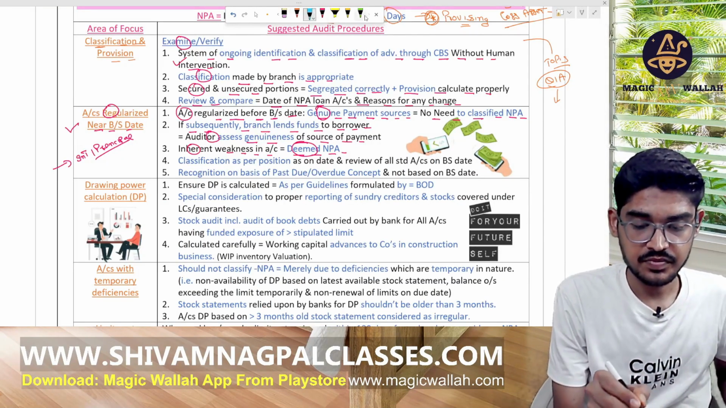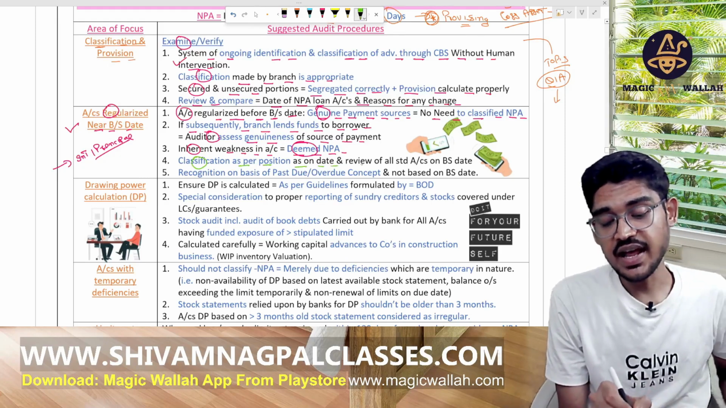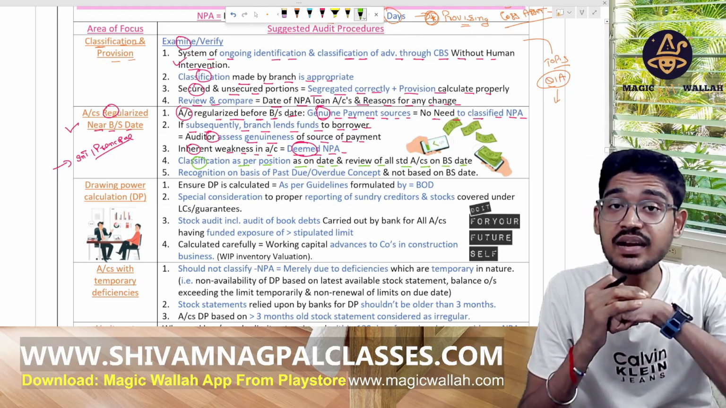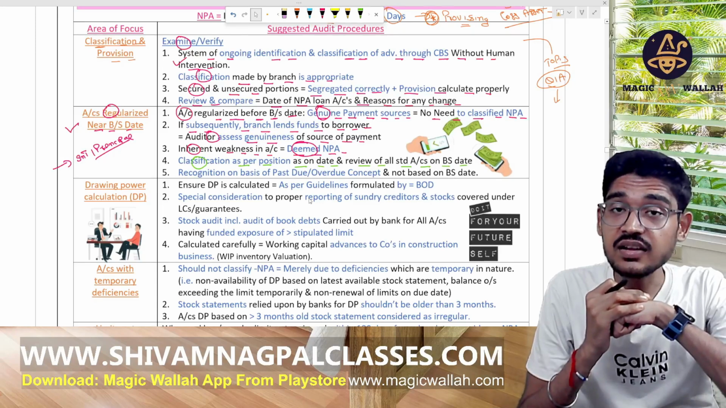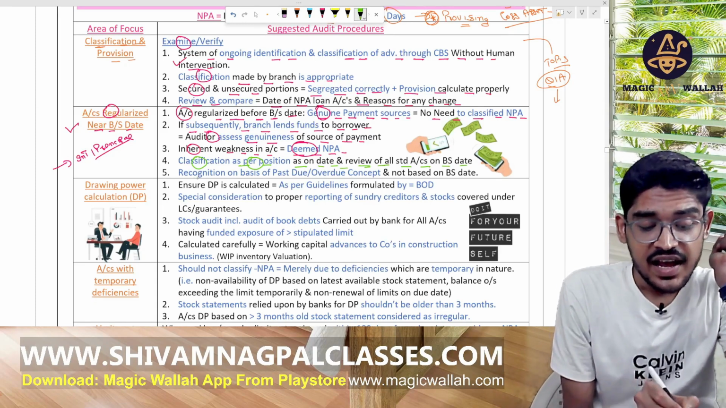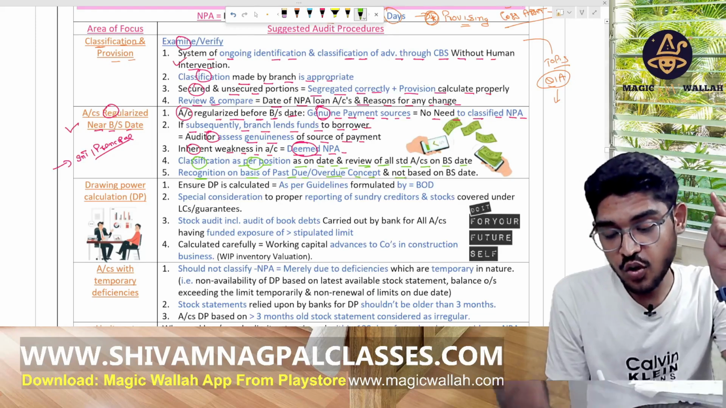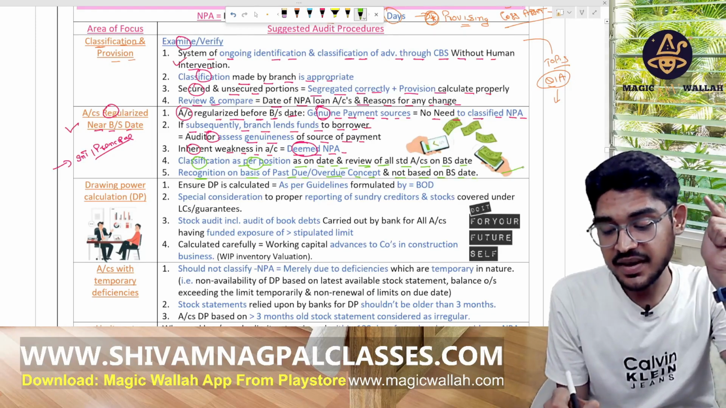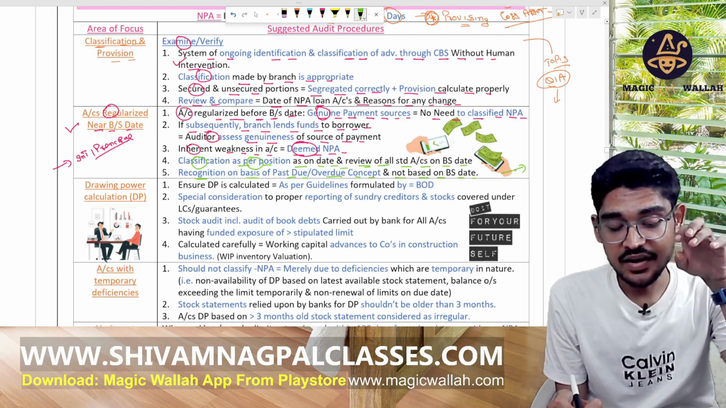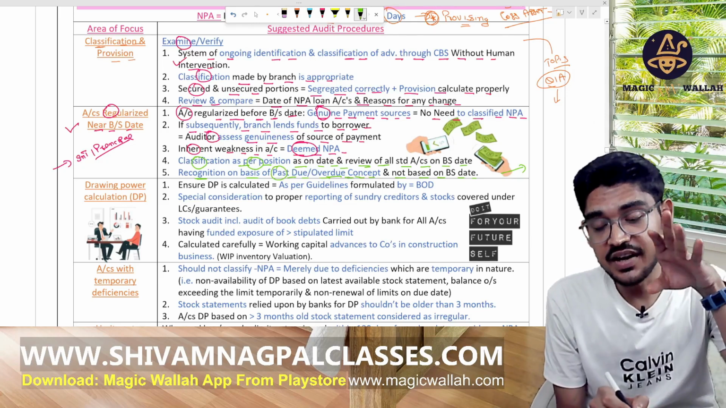Now, classification as per the position as on the balance sheet date and review of all standard accounts on the balance sheet date. So on which date should we do the classification? Check the classification on the balance sheet date. Any recognition on the basis of the past due, overdue concept, not on the balance sheet date, also verify that.